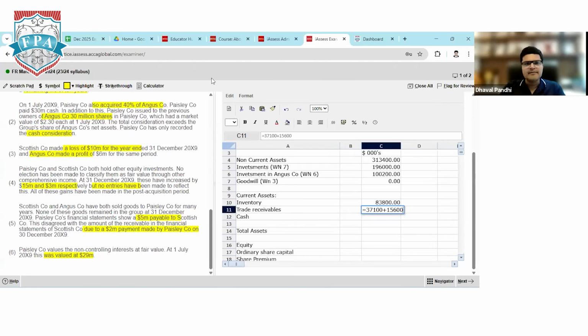Correct, everyone? 7 million. Because parent has already transferred 2 million amount to the subsidiary company, but subsidiary has not received the amount of 2 million because that is nothing but cash in transit. So subsidiary is showing an amount of receivable 7 million, but parent is recording payable of 5 million. Everyone understood? Anyone single question, feel free to ask by unmuting yourself.